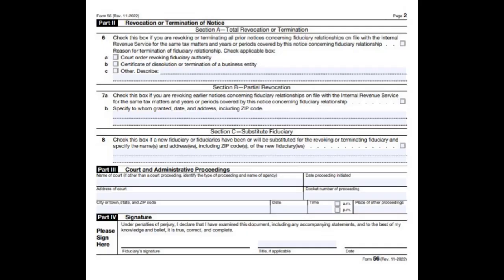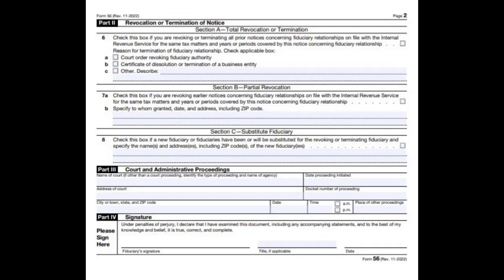Box 1A: decedent left a will and you are the executor authorized by a court. Box 1B: decedent did not leave a valid will, but you were appointed as executor of the intestate estate. Box 1C: you were appointed as guardian or conservator for a living individual. Box 1D: you are responsible for an estate without a court-appointed representative. Enter the date of death for decedents or the date of your appointment for other fiduciary roles.